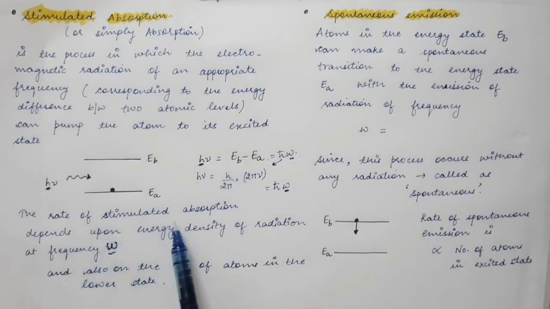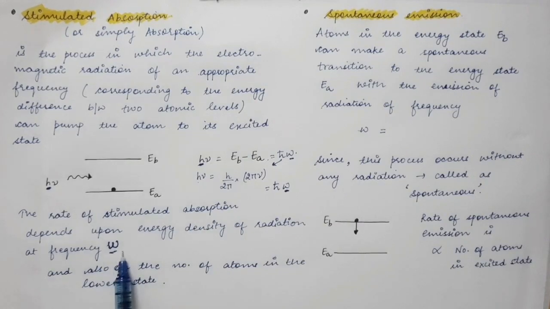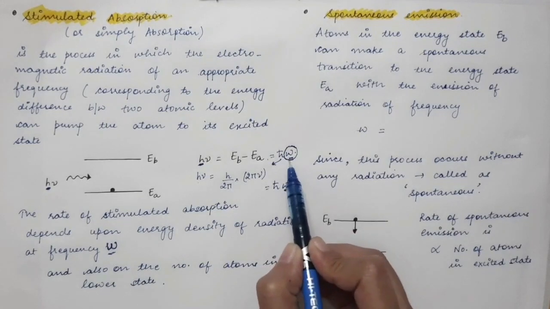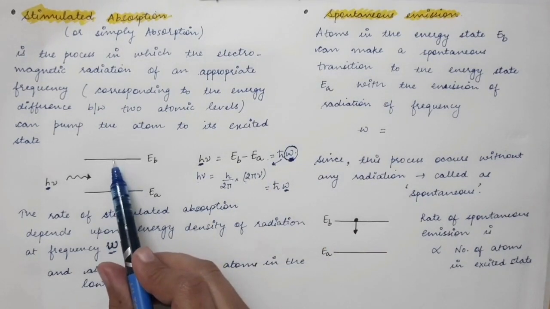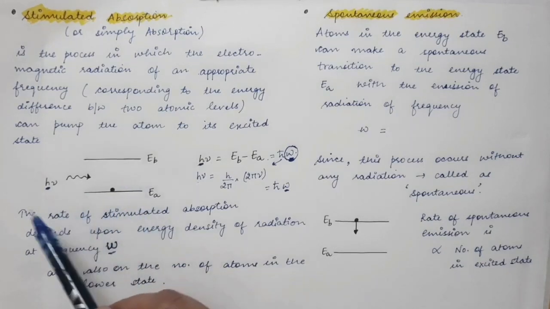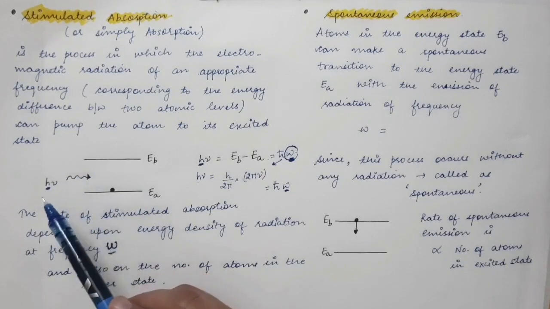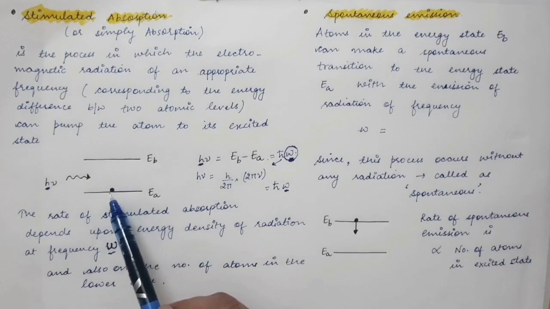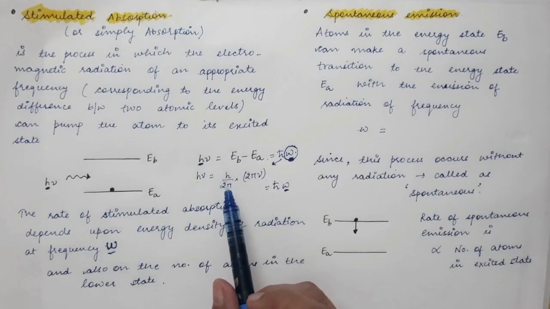So the rate of stimulated absorption depends upon the energy density of the radiation at frequency omega, because only photons of this frequency omega can make this atom go to the excited state. So the more atoms and the more photons of this frequency are present, the more will be the probability that stimulated absorption will occur, and the more will be the rate of stimulated absorption.